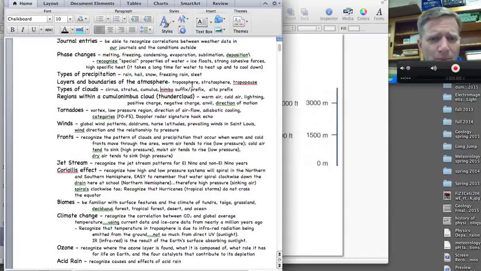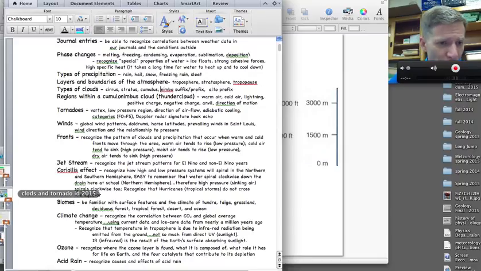The layers and boundaries of our atmosphere. So the troposphere and stratosphere, those are the two I really want you to be aware of. Those are the two closest to the ground. And then that boundary between them, where water doesn't pass through, that boundary layer is called the tropopause.